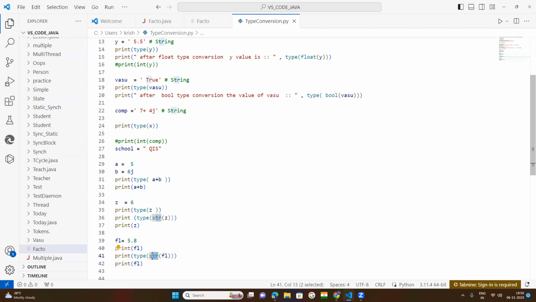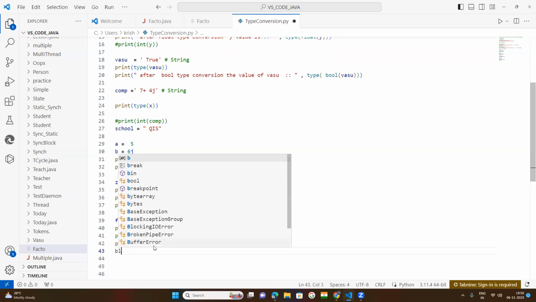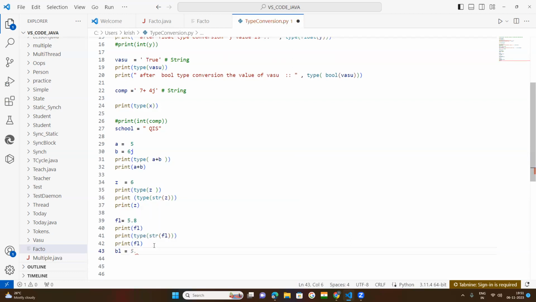Okay, the string function can be used to convert any float, any integer, and even a bool. Suppose a bool is there. If you have a bool, take a variable, any variable like BL, suppose a bool. This is the boolean value, as in Java.